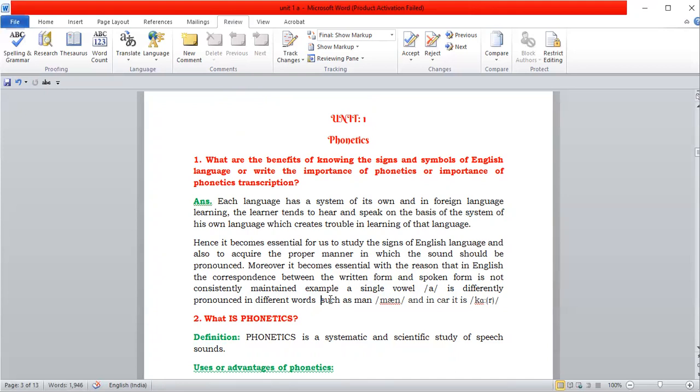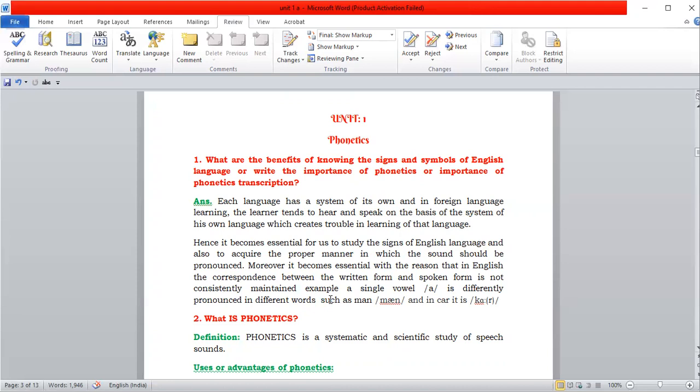If you take man, M-A-N, the spelling is right, but here A is giving a different vowel sound. And in car, it is giving a different A sound. Because of this, if you know the phonetics, we know how to pronounce the words. So that is the main importance of phonetics, so that we will not get confused while pronouncing the words.